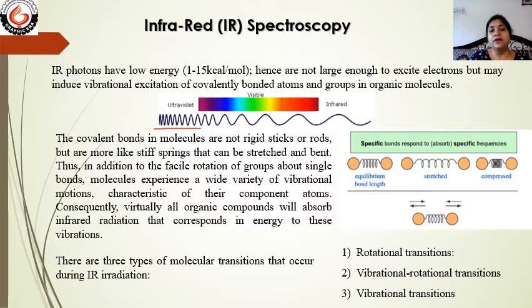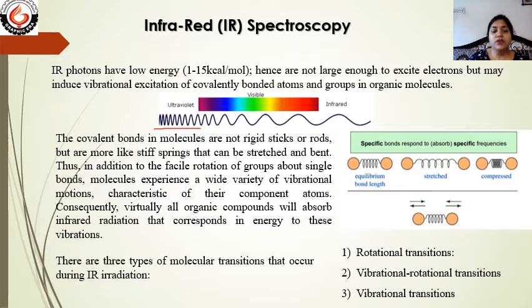After that comes visible, and after visible there is the infrared region. The infrared region has broader waves, which means the wavelength is high, the frequency is low, and the energy is also low as compared to UV light.